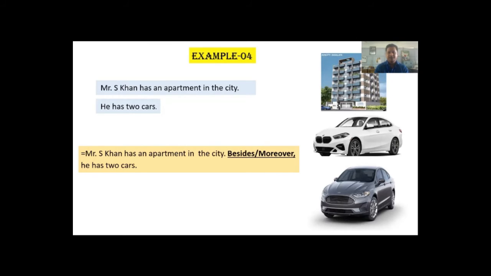So it is very easy. If you want to add more information with your previous sentence, with your previous information, then you have to use besides, moreover, furthermore, in addition to, etc. as sentence connectors. So here my sentence connectors are besides or moreover.